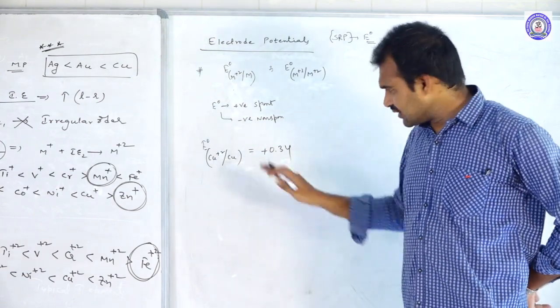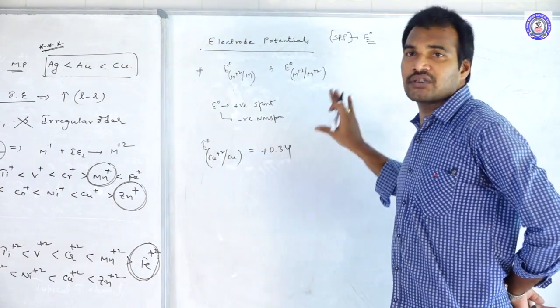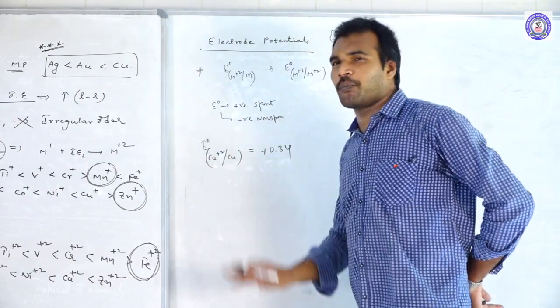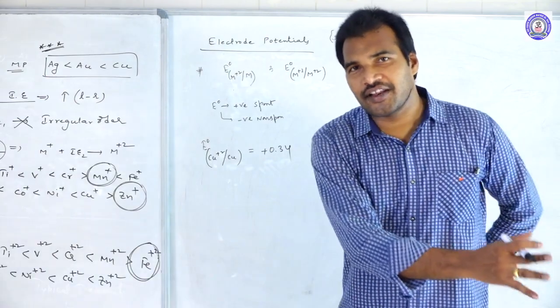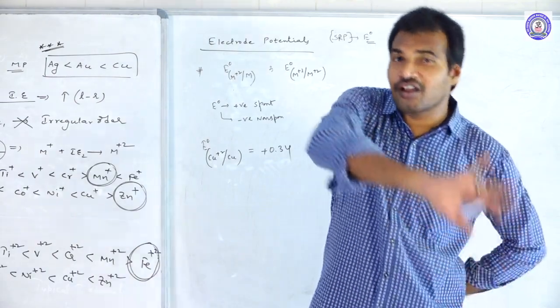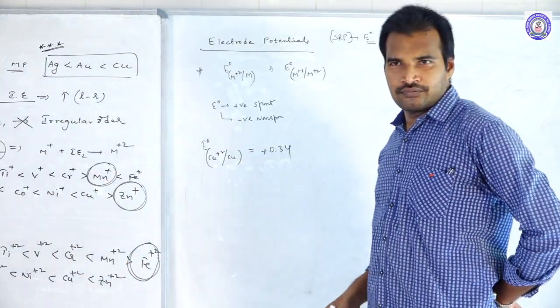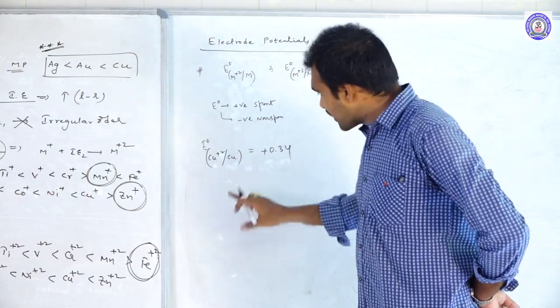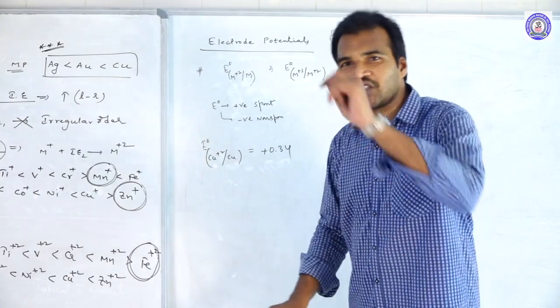Plus 0.34 means this reaction is feasible, spontaneous. Copper ions are readily converted into copper, but copper will not readily convert into copper ions. Copper ions are deposited as copper. So Cu plus 2 to Cu is spontaneous, but Cu to Cu plus 2 is non-spontaneous.